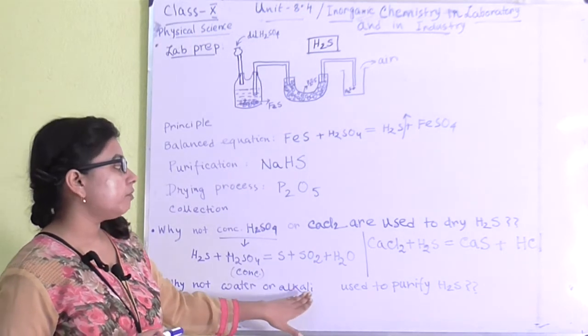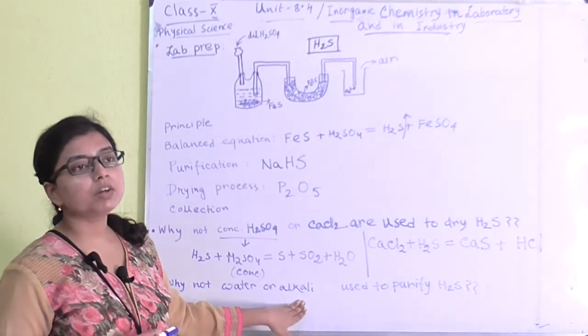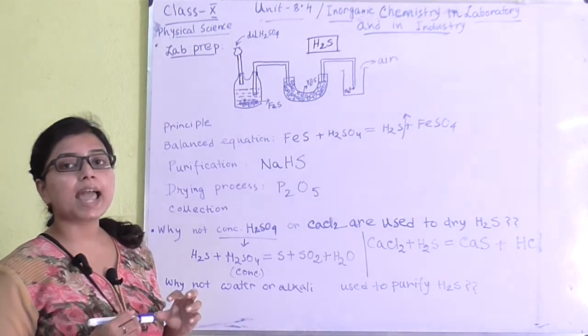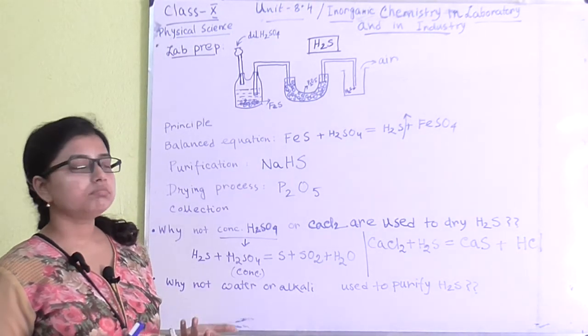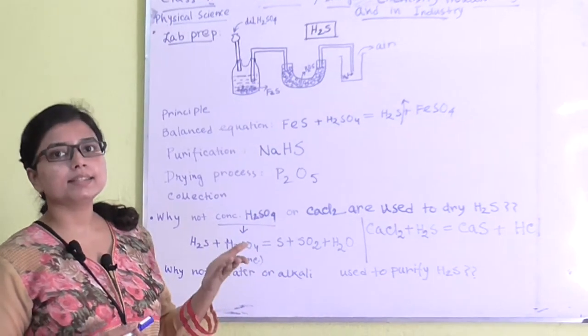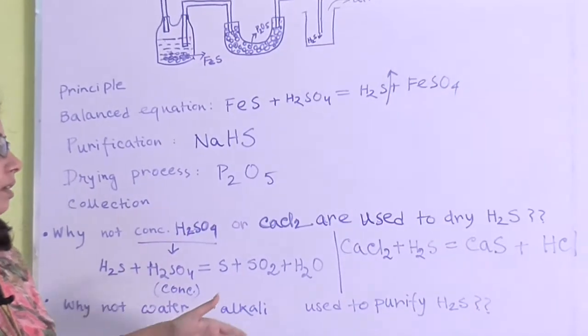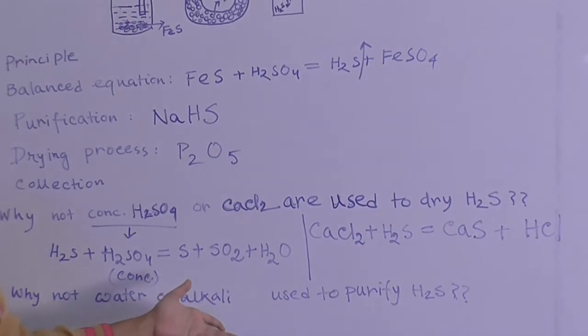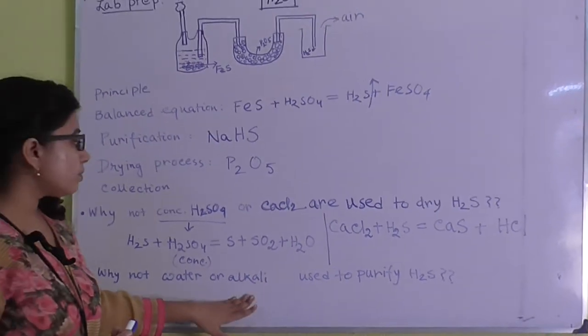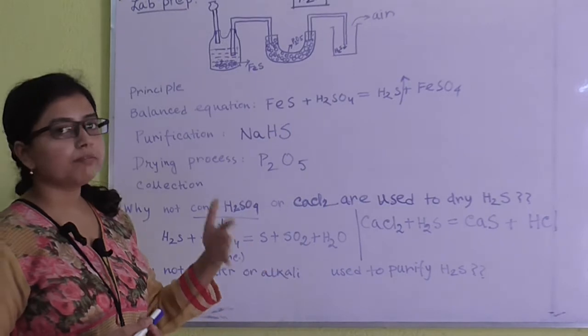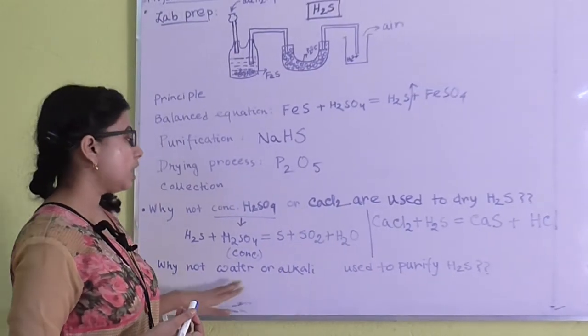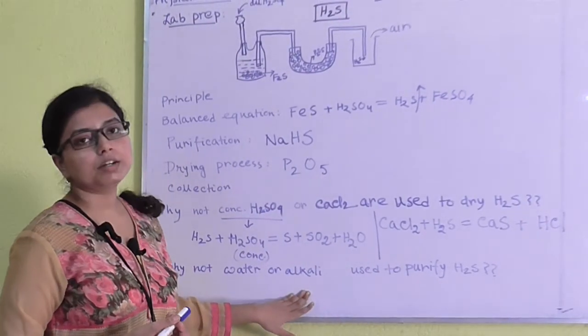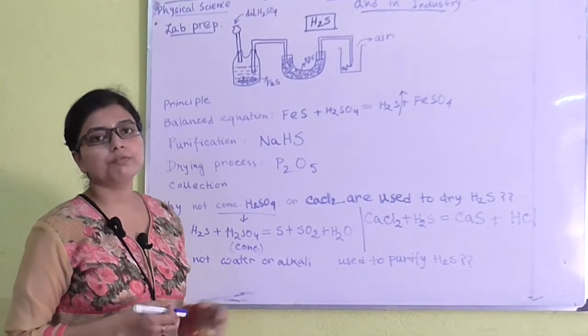Okay, and why can't we use an alkaline mixture? Because H2S is basically acidic in nature. So if we take an acidic gas in an alkaline solution, naturally it will give rise to salt. So that's why, to avoid this situation, we can't use water or an alkaline mixture to purify the